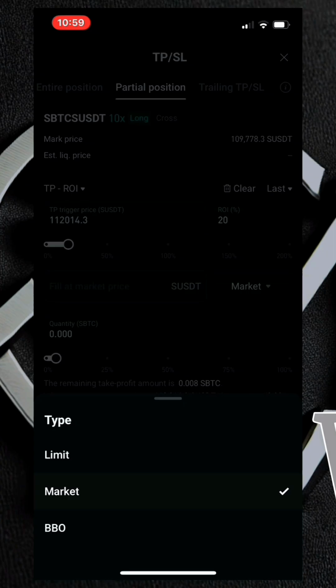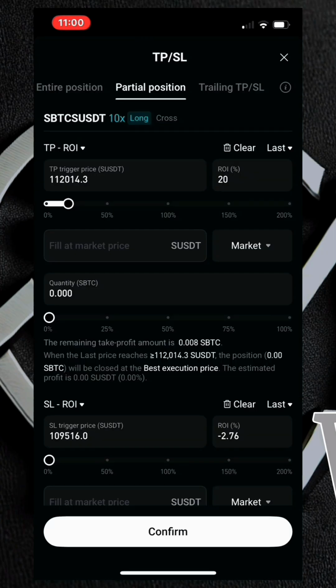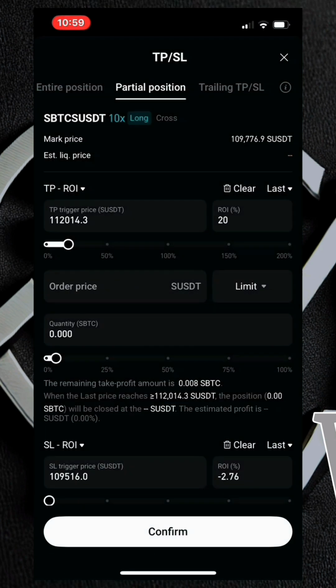Now, if you are picking market right here, what it means is that once it gets to this price right here, it will automatically take 20% profit. That's the meaning. But if you then go ahead to pick on limit, it means that this is the price at which it will get triggered, not the price you will take your profit. But you'll be fixing another price at this side right here that will be higher than this trigger price.